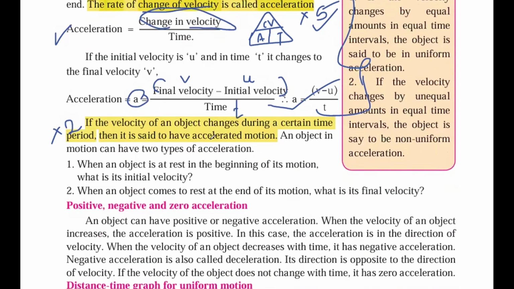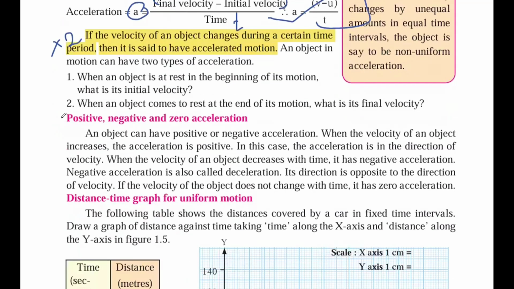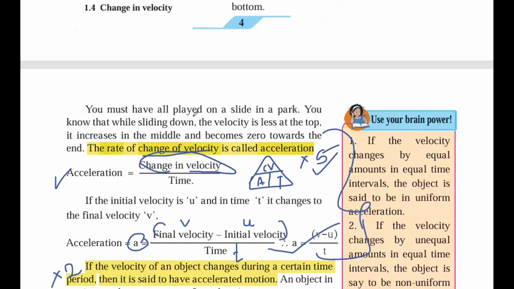An object in motion can have 2 types of acceleration, positive and negative acceleration, and there is also zero acceleration. This paragraph will go 3 times in your notebook, and this is a very important question coming in your examination. 110% sure. So please make sure that you mark this and understand this.